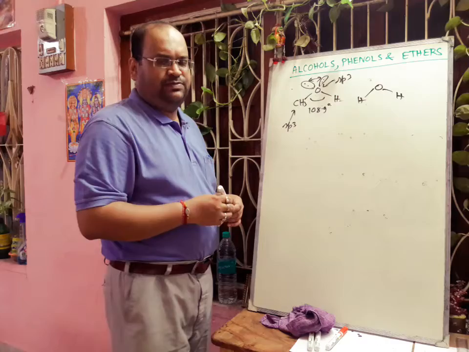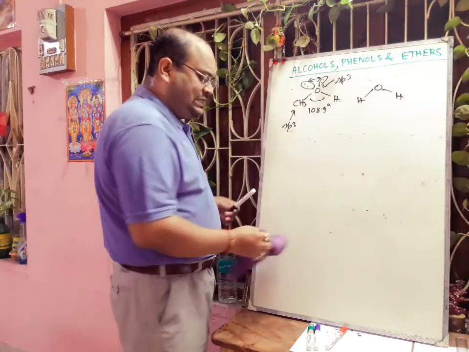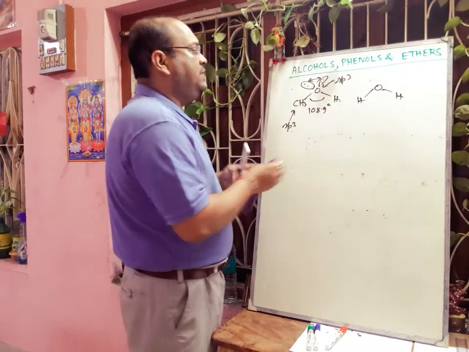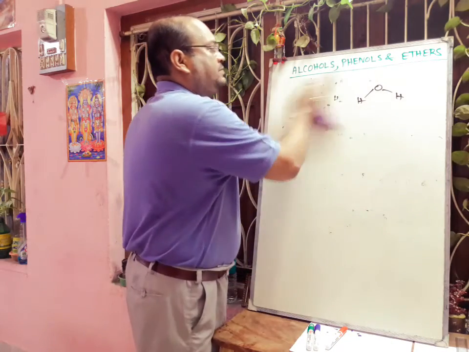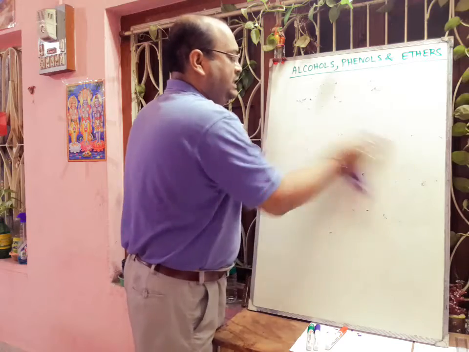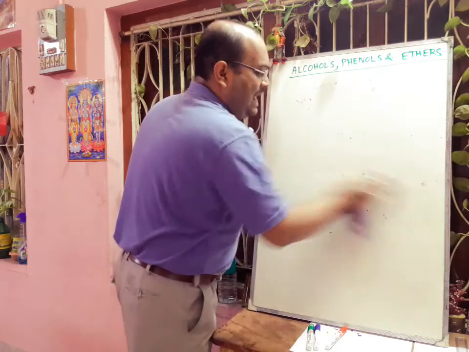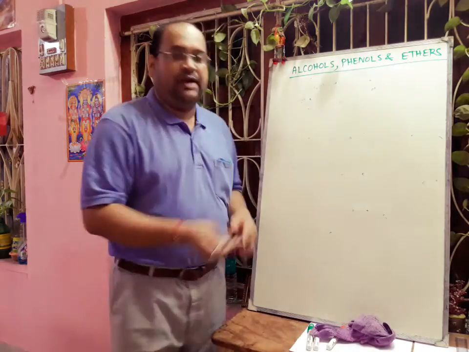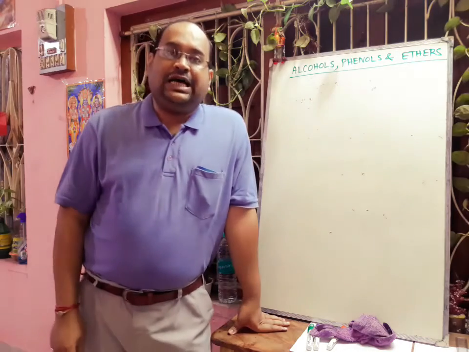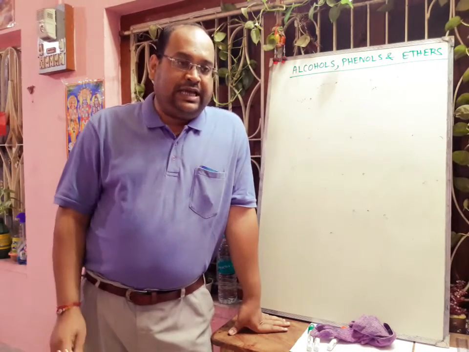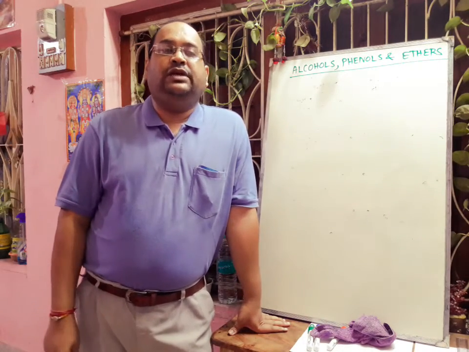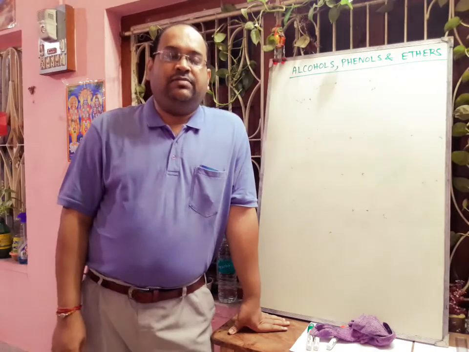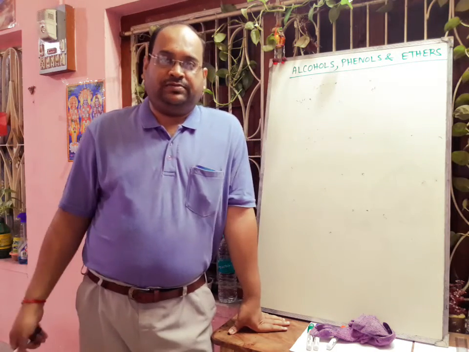So alcohols are less polar, and if we increase the alkyl chain, they will be even less polar. That is why small alkyl chain alcohols are water soluble, but if we increase the chain length of the alkyl group, it will become insoluble in water because it cannot form hydrogen bond.